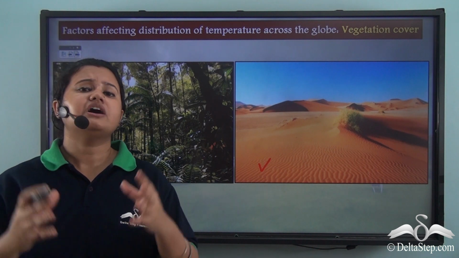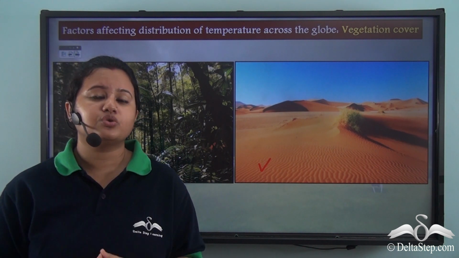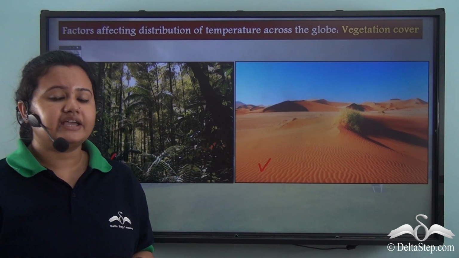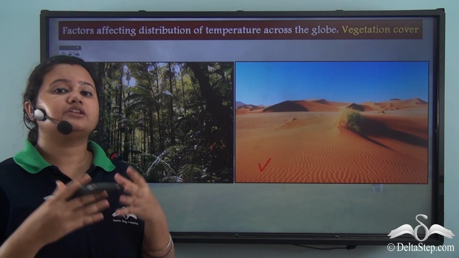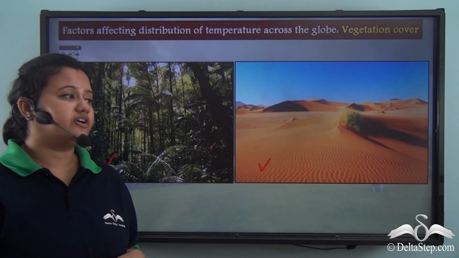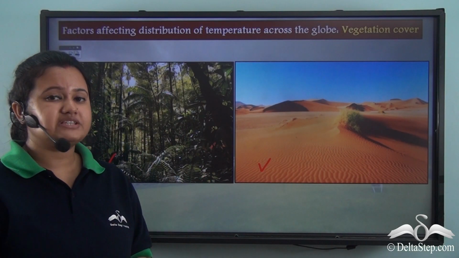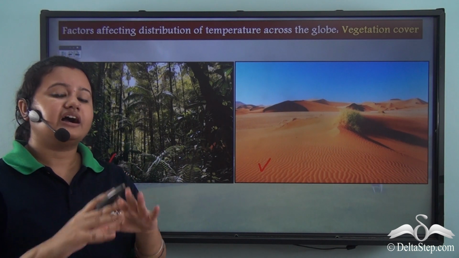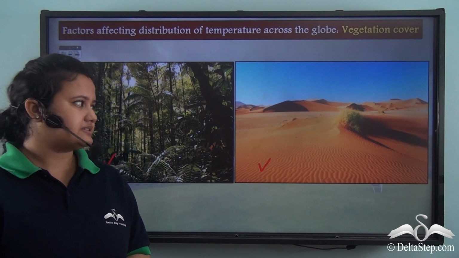Now why so? This is because the trees absorb a large amount of solar energy, and also the trees utilize this solar energy in the process of making food. So the places that are covered with more trees absorb the sun's heat, and this heat is utilized by plants.